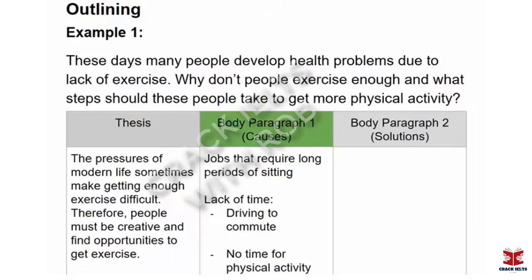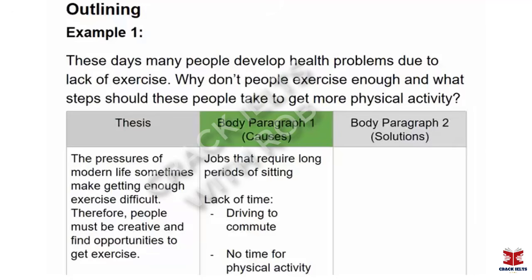A second one there is lack of time. Okay. People don't have time to get the places they need to go. So, for example, they drive to commute into work. Many people could possibly take a walk to get to work or ride a bicycle if they had more time. But they don't, so they need to get in their car and go. Again, a reason for lack of exercise related to modern life.